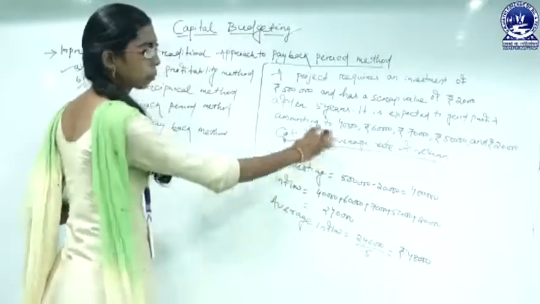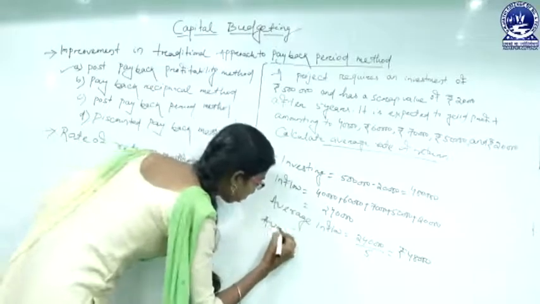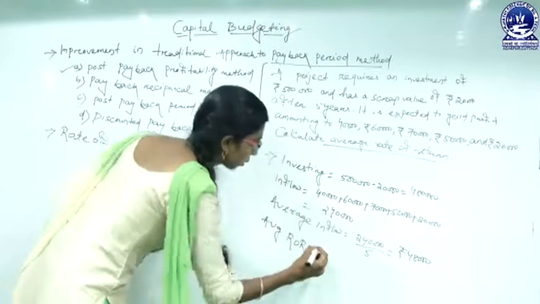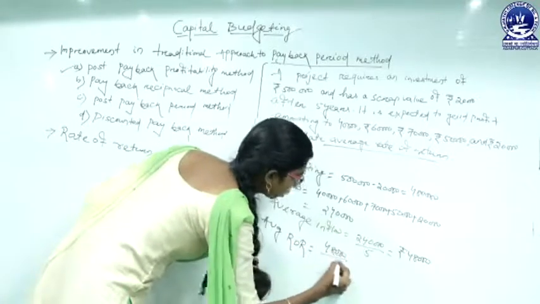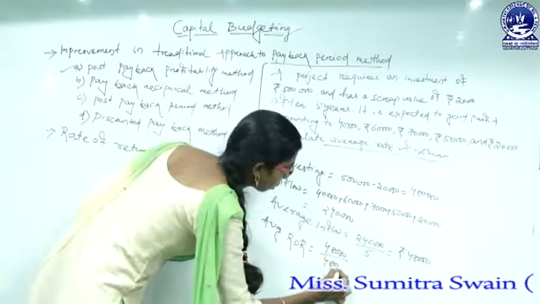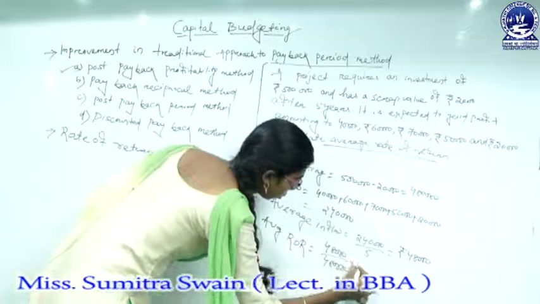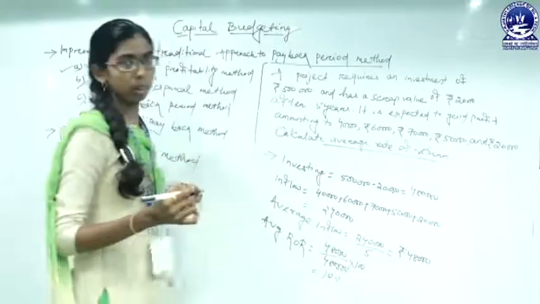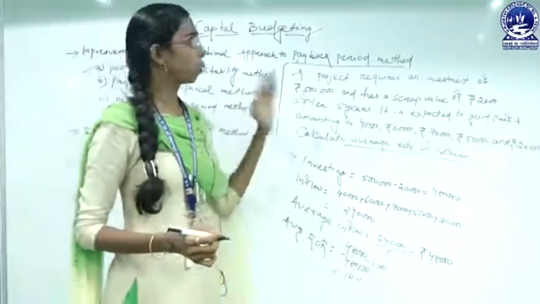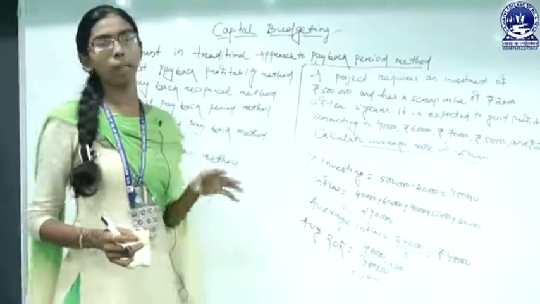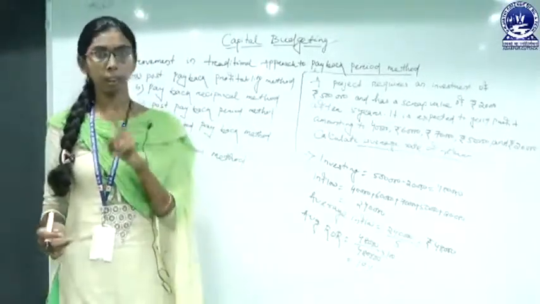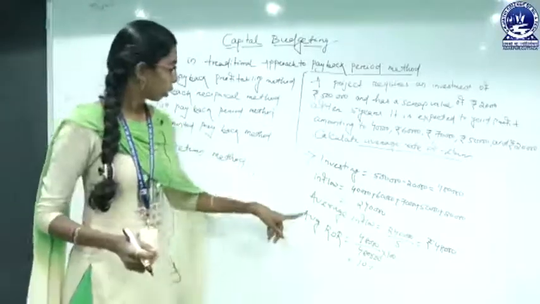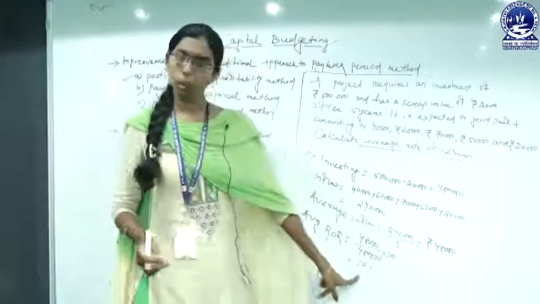So how to calculate average rate of return? To calculate average rate of return, we can say that 48,000 divided by our investment money or outflow into 100, that will be our 10%. Okay. Likewise, we have already studied that a financial manager doesn't have only a single project. Sometimes he or she has more than one project. So here we have calculated rate of return as 10%.